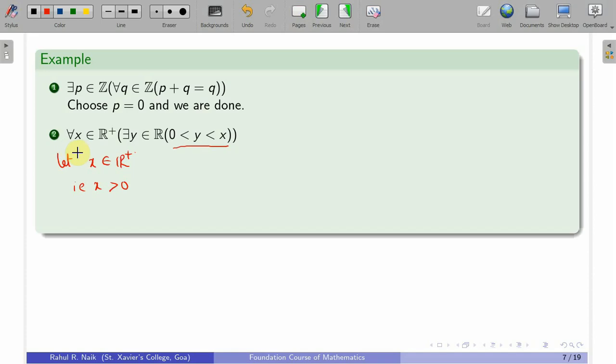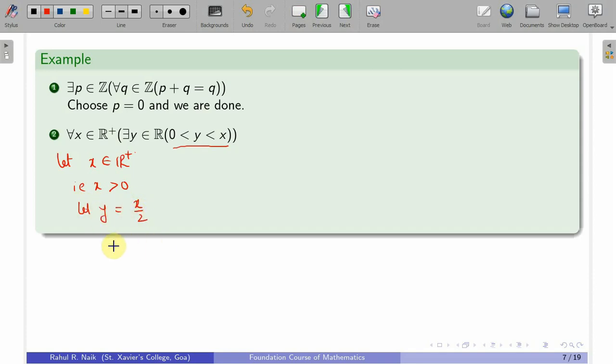Because it is a statement of the form for all x in R plus there exists y, the existence of y may or may not depend on x. So, you have to choose an element y which is less than x. Given this x, let me take y to be equal to x by 2.